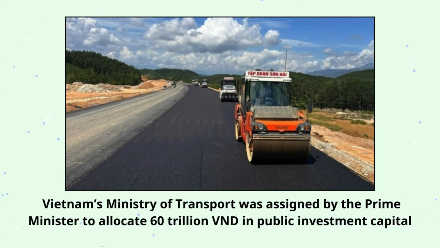Now, for our Vietnam example, we will take the example of road construction. In 2024, Vietnam's Ministry of Transport was assigned by the Prime Minister to allocate 60 trillion Vietnam dong in public investment capital to implement projects such as the North-South Expressway projects, ensuring sufficient funding for smart traffic items, automatic toll collection, and weight control of vehicles, and it will be completed in 2025.